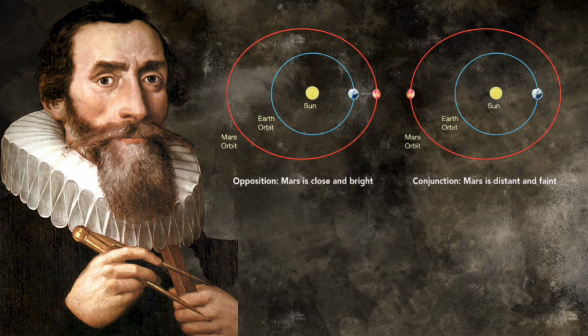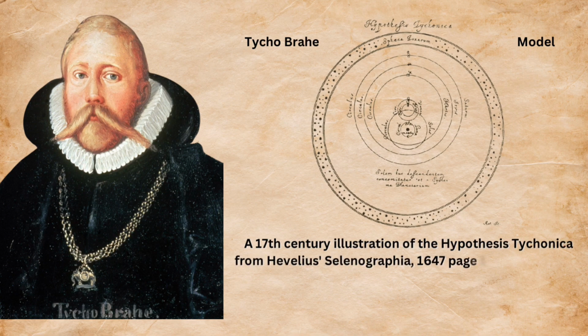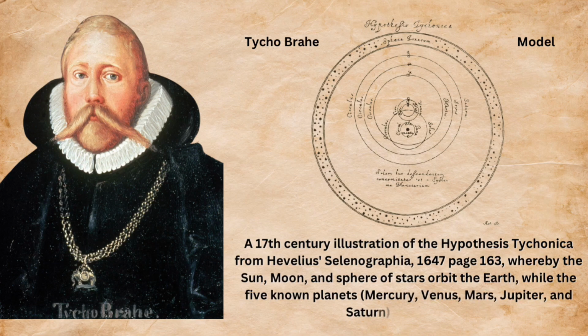He set Kepler the task of understanding the orbit of the planet Mars, the movement of which fit problematically into the universe as described by Aristotle and Ptolemy. It is believed that part of the motivation for giving the Mars problem to Kepler was Brahe's hope that its difficulty would occupy Kepler, while Brahe worked to perfect his own theory of the solar system, which was based on a geocentric model, where the Earth is the center of the solar system.